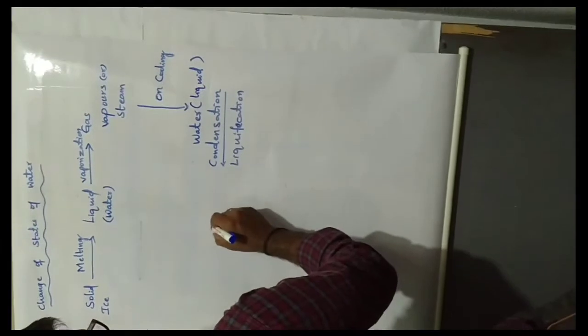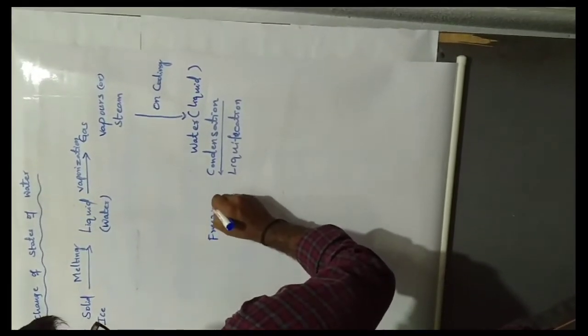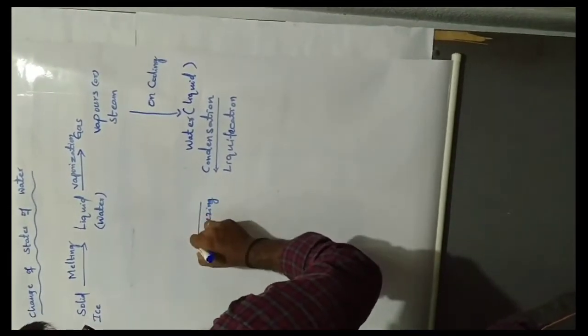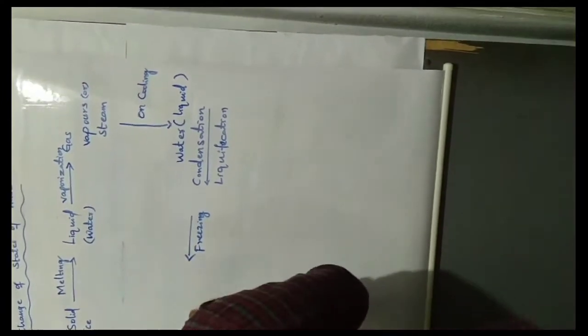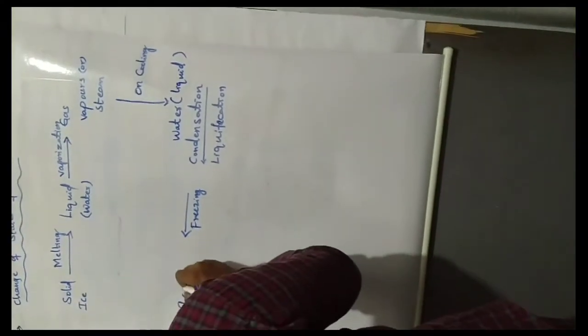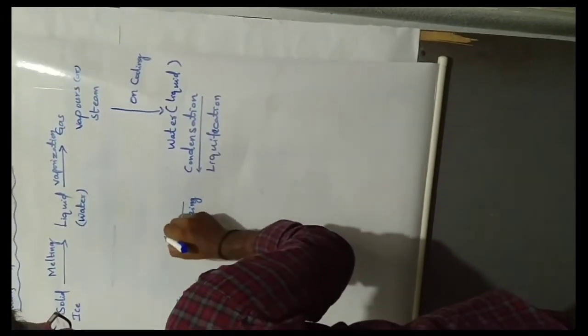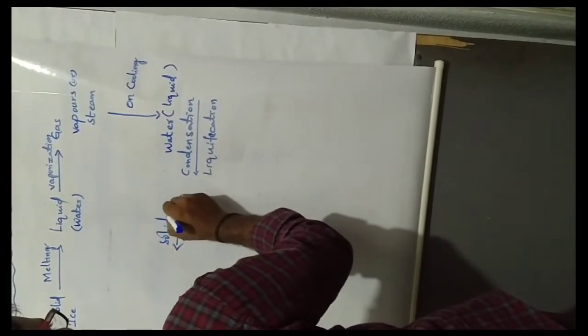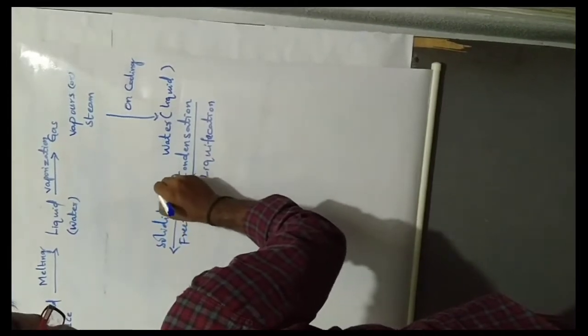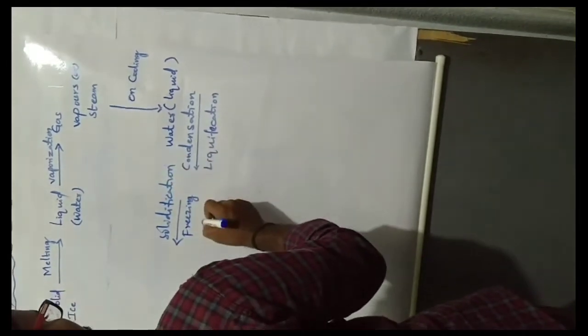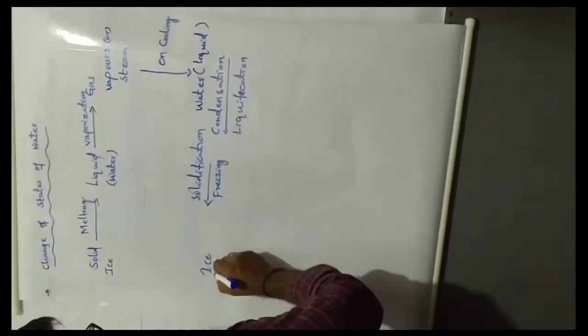Water on freezing, so what will happen? Formation of ice. This method is known as freezing or solidification. Finally we get the ice.